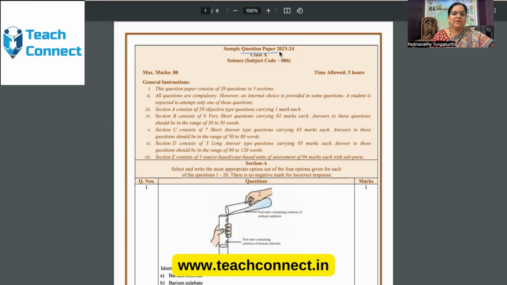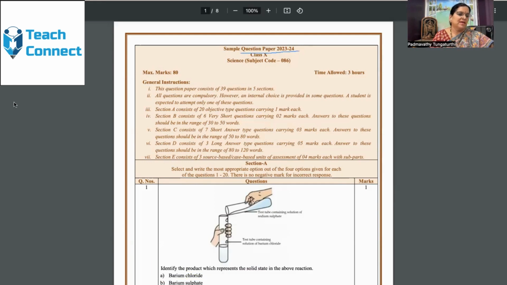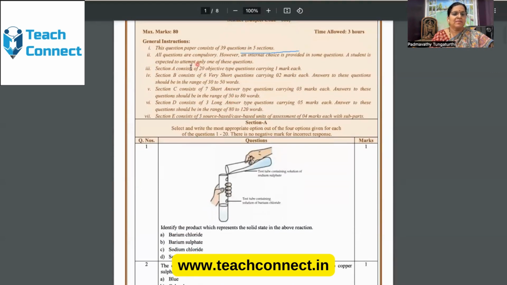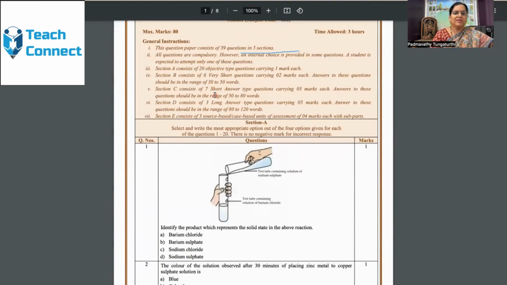This is for sample question paper 2023. The subject code given is 086. There are 39 questions, but in this session, I will discuss only physics and chemistry questions. I may not be able to discuss biology as that is not my expertise. This is section A and not all the sections.